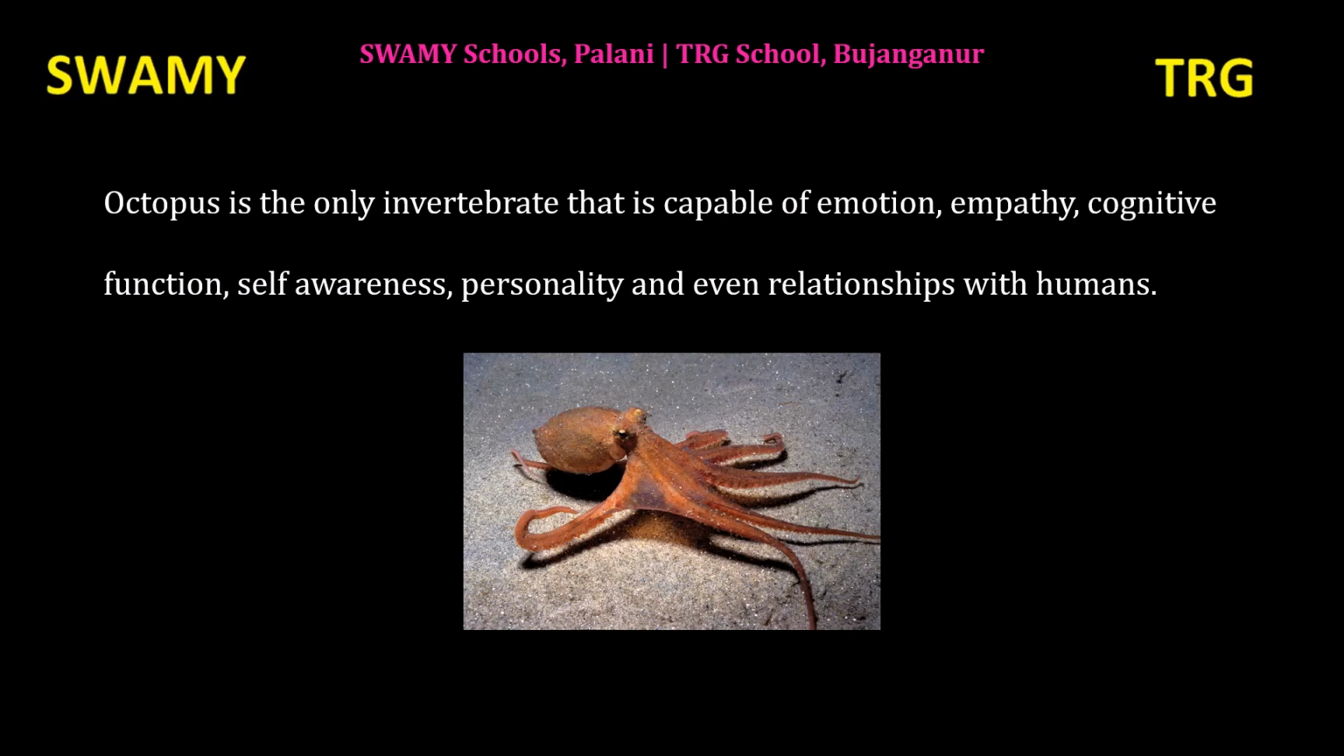Do you know question? It is in page number 204. Octopus is the only invertebrate that is capable of emotion, empathy, cognitive function, self-awareness, personality, and even relationships with the humans. Octopus is an invertebrate. It has no backbone, that is capable of emotion.